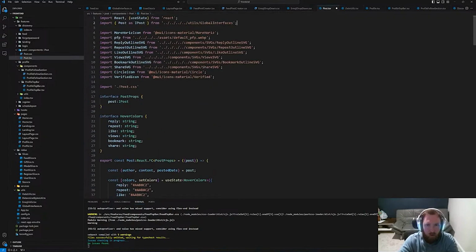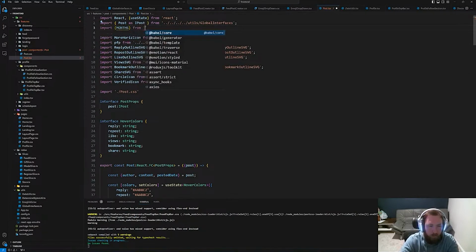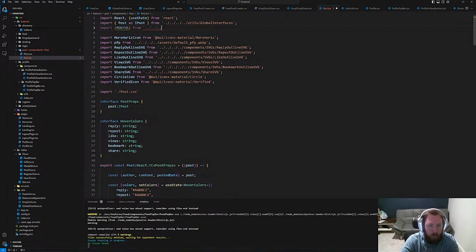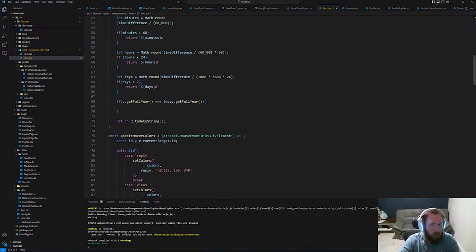So let's import months from, this is like all the way down and inside utils. Okay. And it's going to be inside date utils. And we also need to get like the first 3, I think, if I remember correctly.